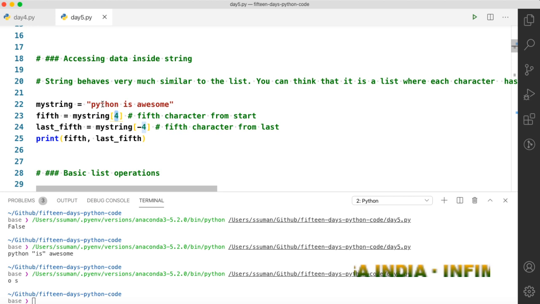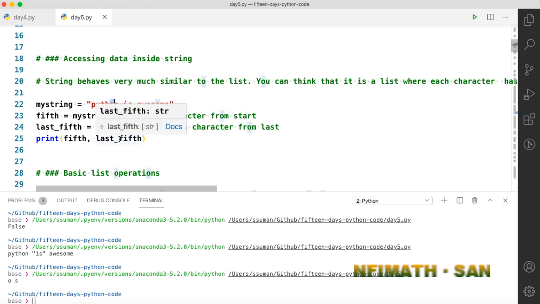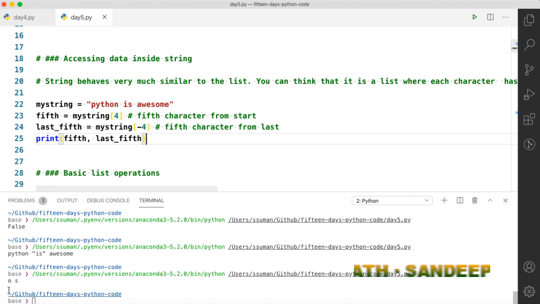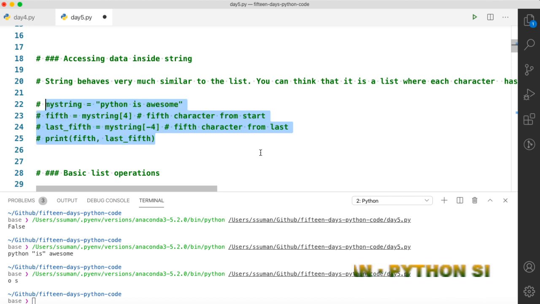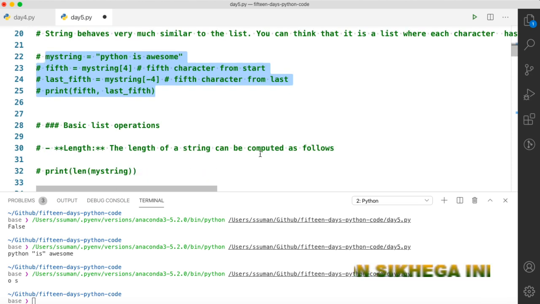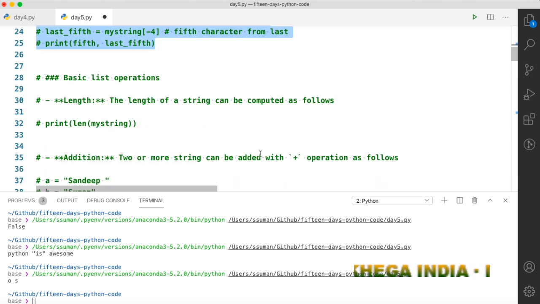So 0, 1, 2, 3, and 4. You can see that this is the fourth character when you count with 0. So in this way you got 0 and S printed here. Okay, so the method of accessing a character of a string is very similar to the list operations.